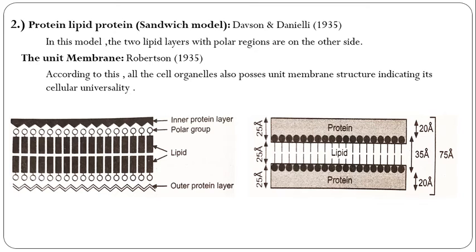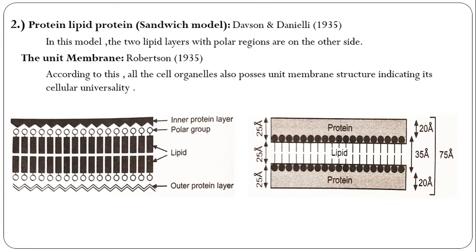The protein is 20 angstrom in the upper part and 20 angstrom in the lower part, and the lipid side is 25 angstrom. That is completely 75 angstrom in the unit. This is the unit membrane.